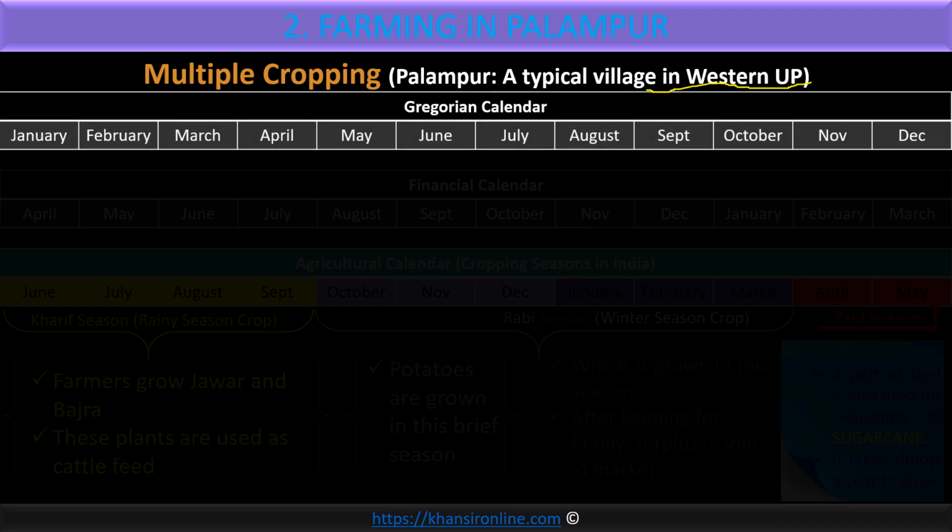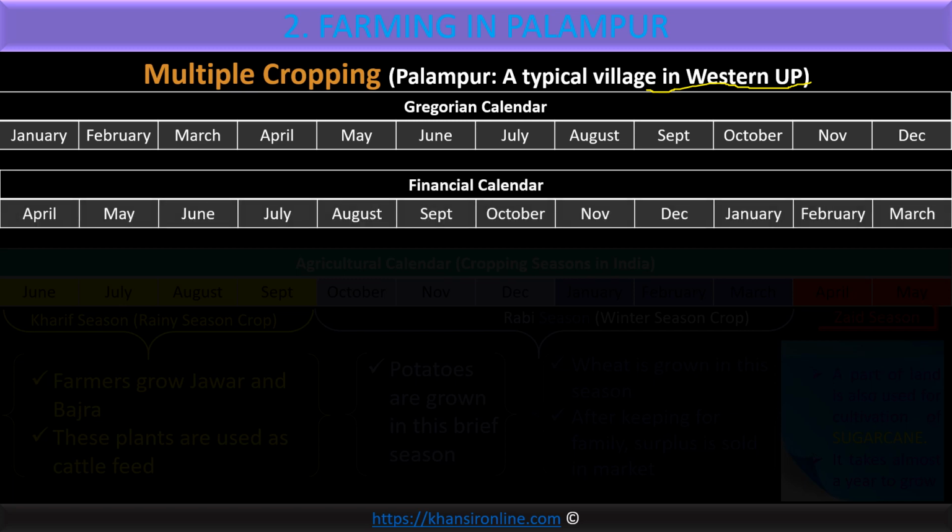We generally use a Gregorian calendar. What is a Gregorian calendar? It is a calendar where the first month is January and the last month is December. We know everything. This is a normal calendar. But at the same time, we have a financial calendar also in India. You may know that fathers or mothers who are in business or in jobs, especially those parents who are in business, are extremely busy in the month of March. March ending, you might have heard, March ending.